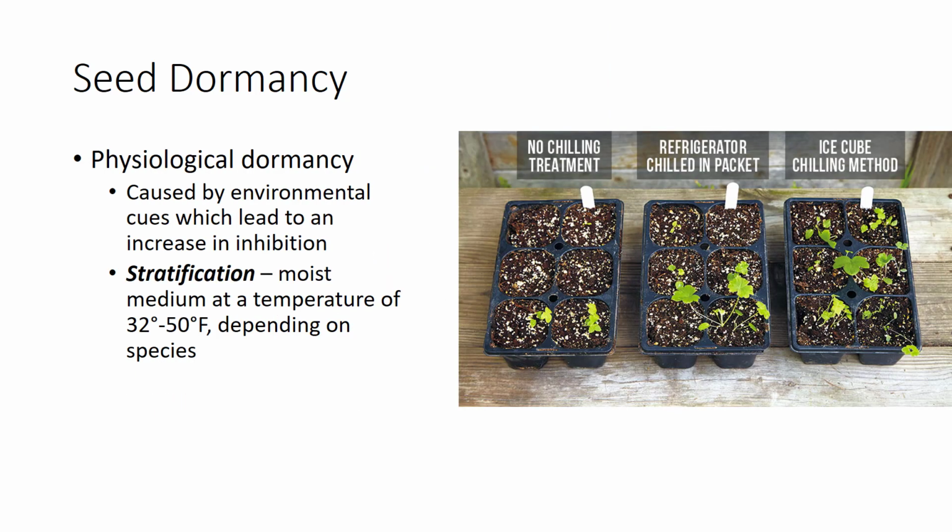Physiological dormancy is a general type of dormancy in freshly harvested seeds from herbaceous plants. It is caused by environmental cues such as temperature and light, which lead to an increase in internal growth inhibitors spread throughout the seed and cannot be overcome by removing the seed coat or by leaching, such as chemical dormancy. It can be overcome artificially by stratification, which places seeds on a moist medium at warm temperatures or at cold temperatures, such as for apple, pear, or redbud seeds. The seeds may also be treated with gibberellic acid. In nature, physiological dormancy is overcome by environmental conditions similar to artificially induced stratification.